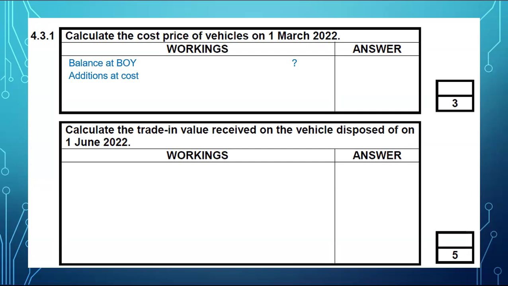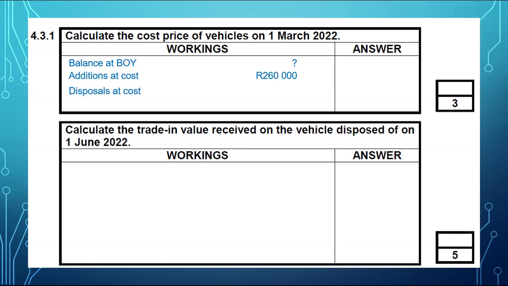We were still going to have additions at cost, but we were going to have disposals at carrying value. But here, we're going to have disposals at cost. And then you were going to have to subtract depreciation if you were given carrying values. But here we were not given carrying values, we were given cost. So everything will be at cost price. I taught this in grade 11 thoroughly, where I showed my kids that you need to be able to calculate using cost only, and you need to be able to calculate using carrying value only. Carrying value only, it's only carrying value at the beginning plus additions minus disposals at carrying value minus depreciation, and then you'll have carrying value at the end, and then you can work out what you need.